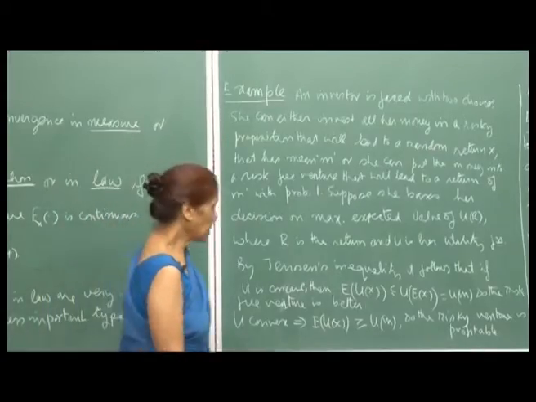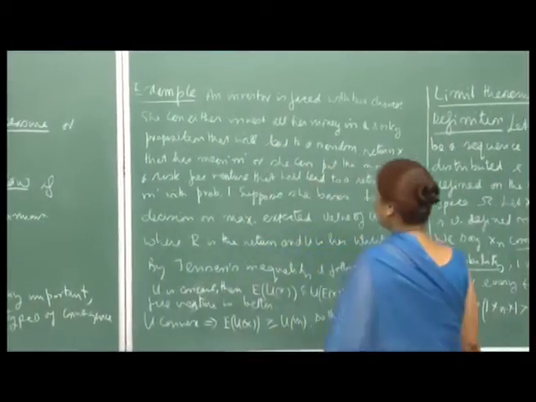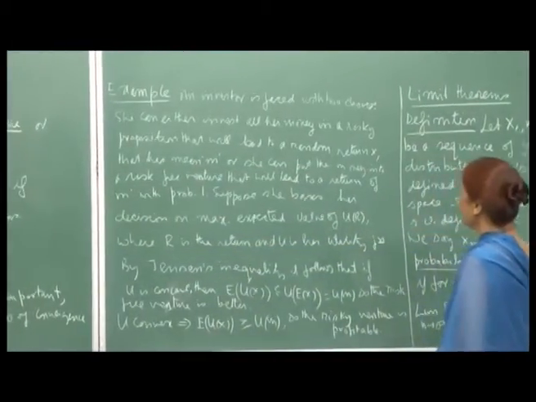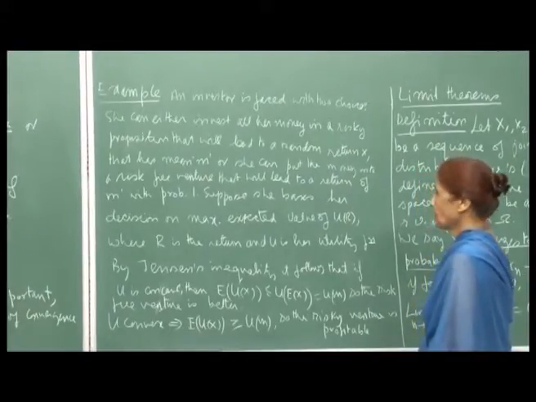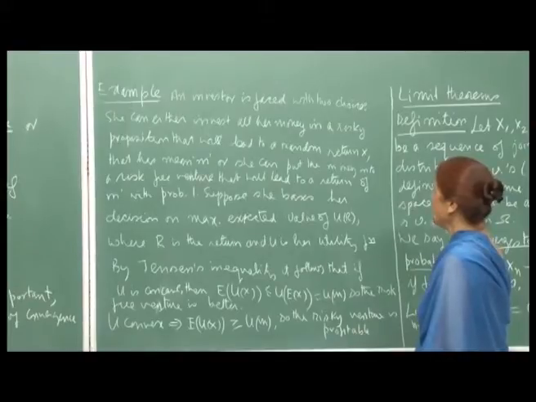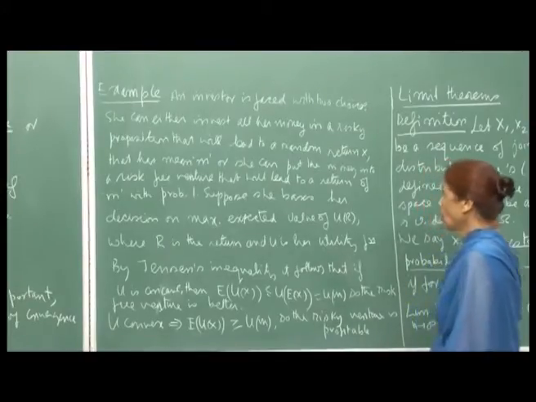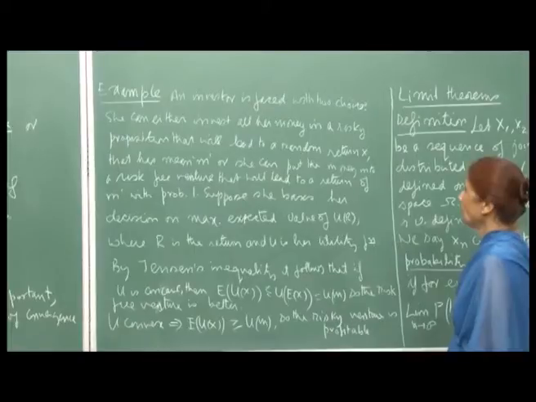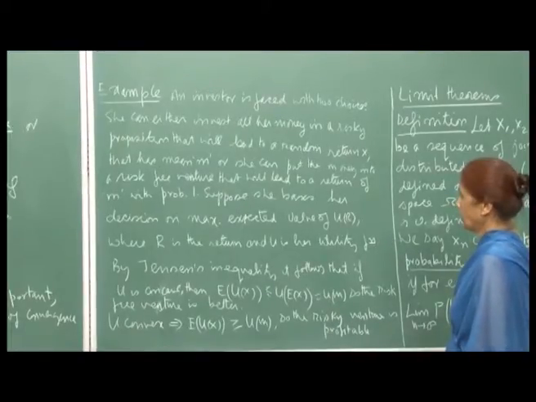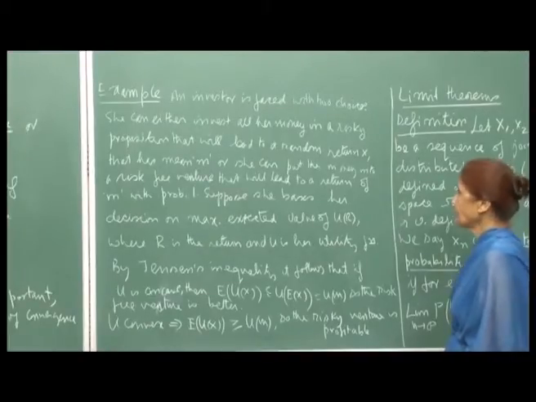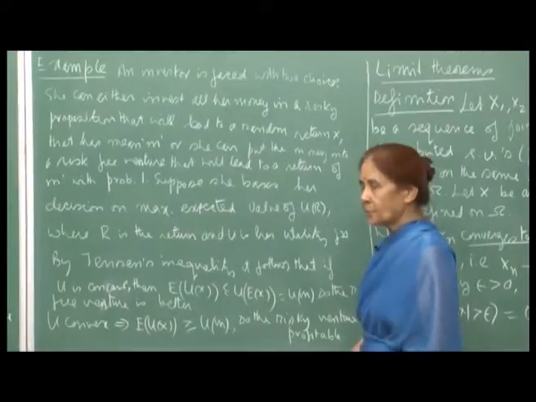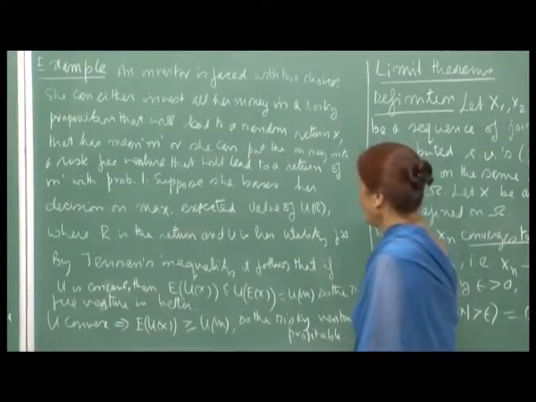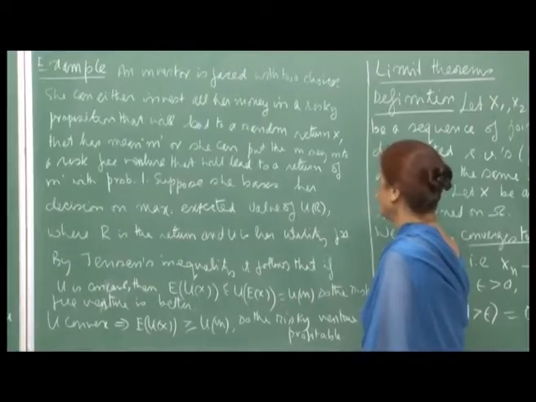An interesting example of the Jensen's inequality is that an investor is faced with two choices. She can either invest all her money in a risky proposition that will lead to a random return x that has mean m, or she can put the money into a risk free venture that will lead to a return of m with probability 1. These are the two choices she has, and suppose she bases her decision on maximizing an expected value of u(r), where r is a return and u is her utility function.